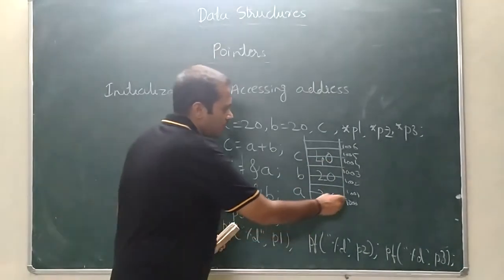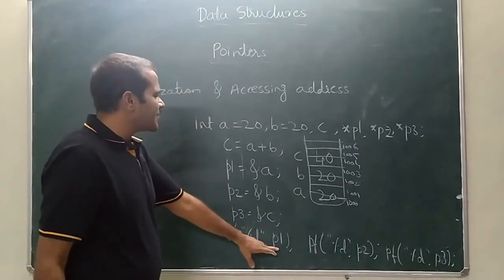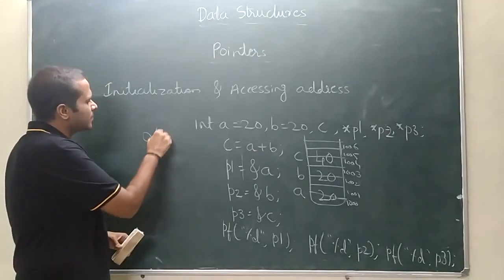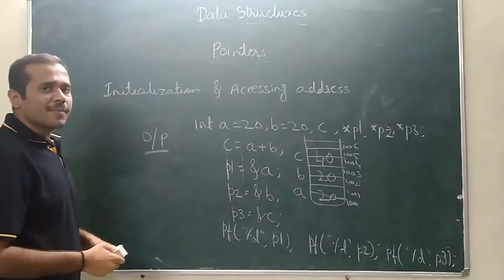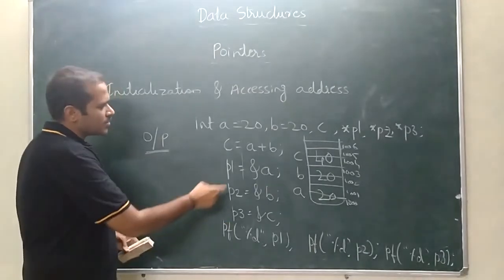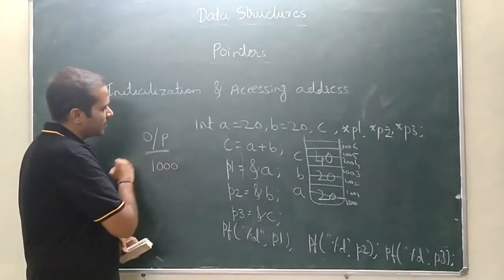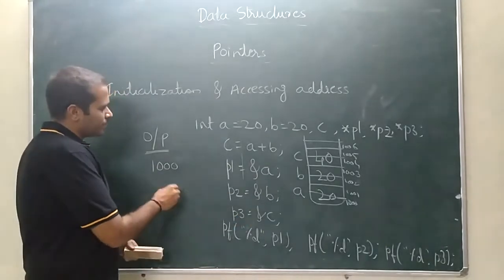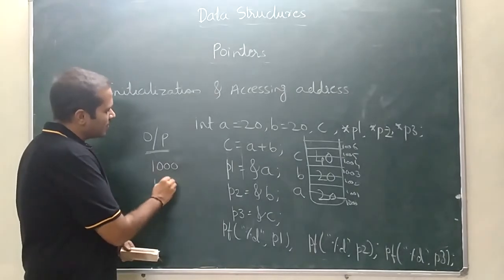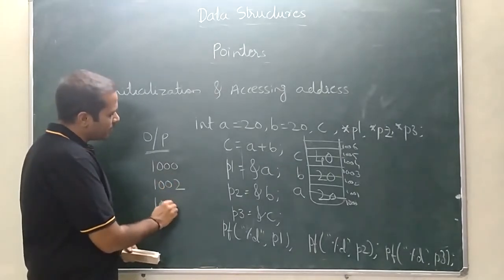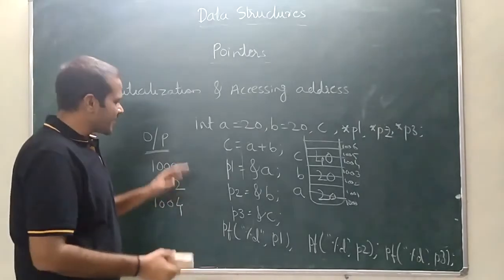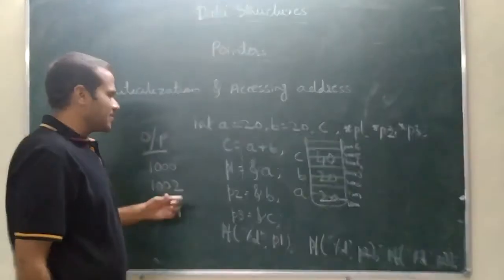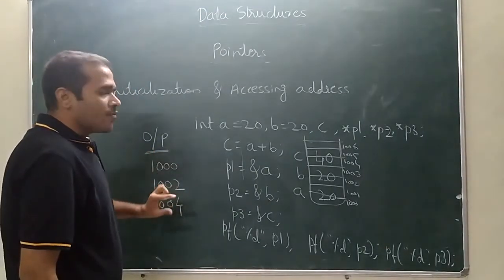So now let me display. First I will display A. So what will be the output? Let me write the output here. The first output will be 1000, correct? Next I am printing P2. The output will be 1002 and this one 1004. This address can be anything, but it will be contiguous memory. I am assuming these addresses 1000, 1002, 1004 will be the output.